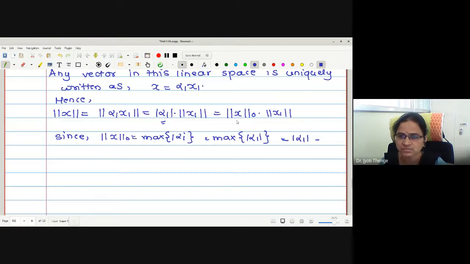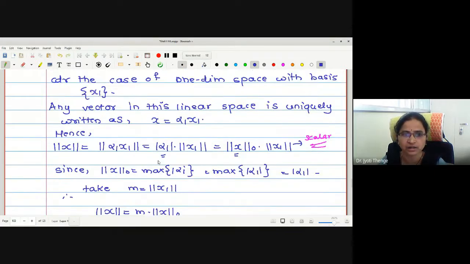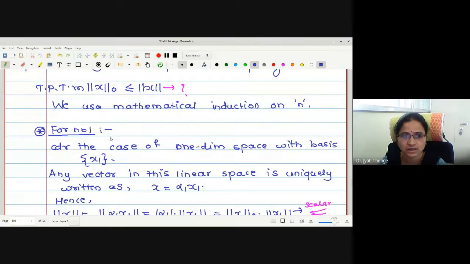But this is my non-zero value and I'm going to keep this as a scalar. Norm of any vector is a scalar. Therefore, take small m equal to norm of x1. What is the effect on the statement? Norm x equals m into norm 0 of x. And this m is non-negative again. So we have proved this.